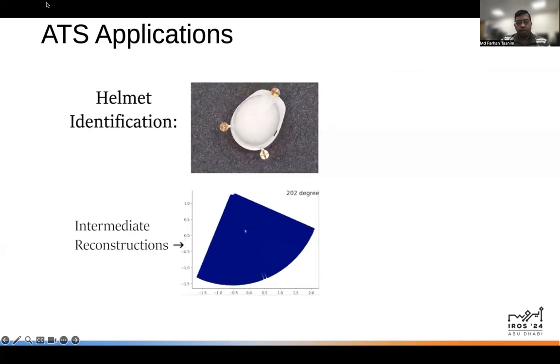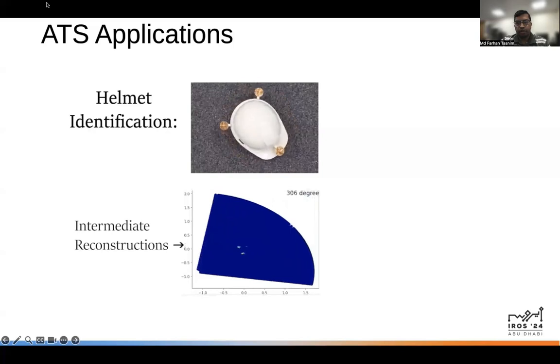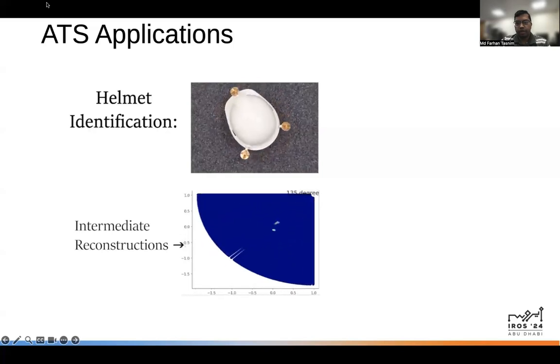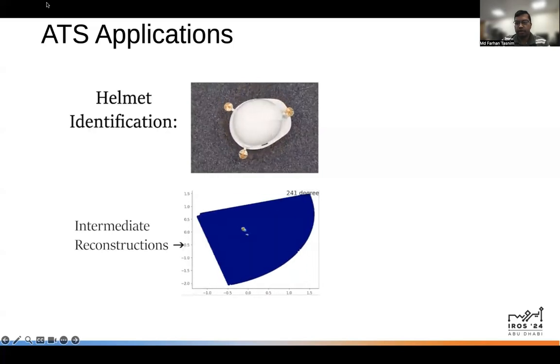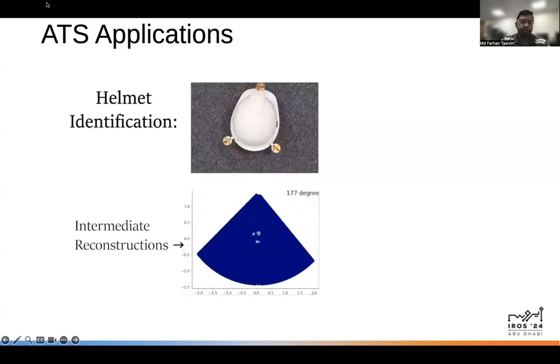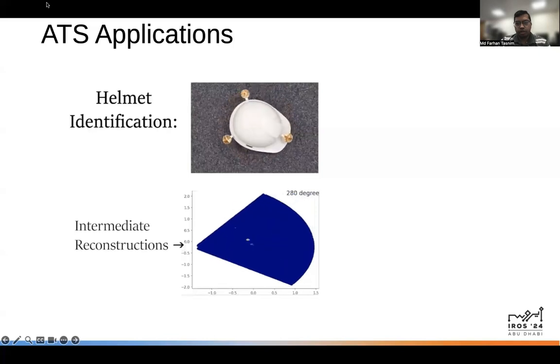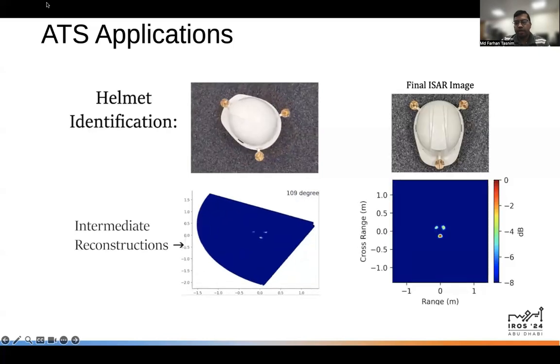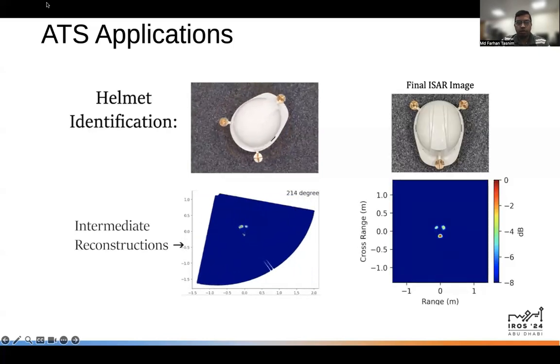This video demonstrates the imaging of the octahedral corner reflector attached to the helmet as identifiers, showcasing the object identification application of our method. The intermediate reconstructions are displayed at the bottom left, while the final ISAR image is shown on the bottom right.